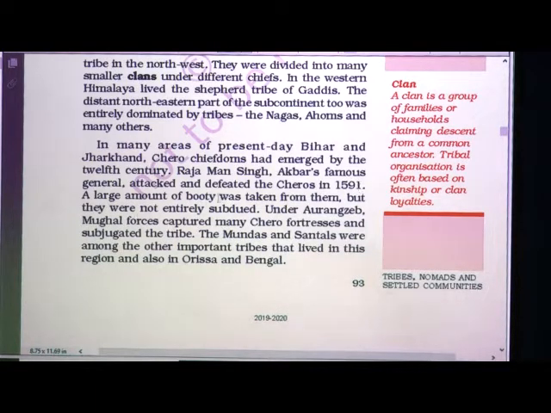A large amount of booty, means wealth, was taken from them, but they were not entirely subdued, not entirely destroyed. They were still remaining. Under Aurangzeb, Mughal forces captured many Chiro fortresses and subjugated them. What is meant by subjugated? Bring under control.